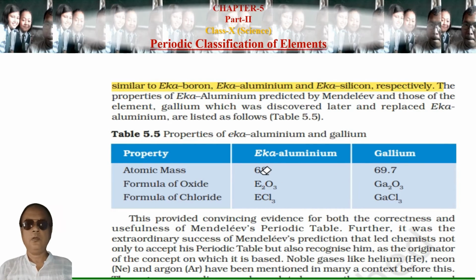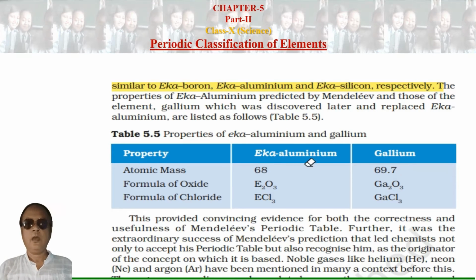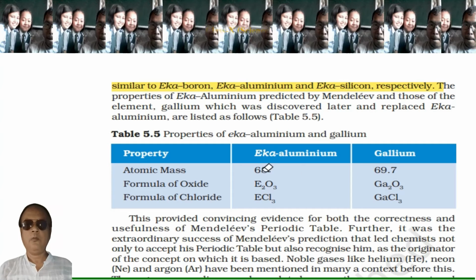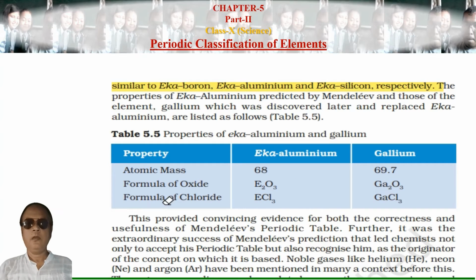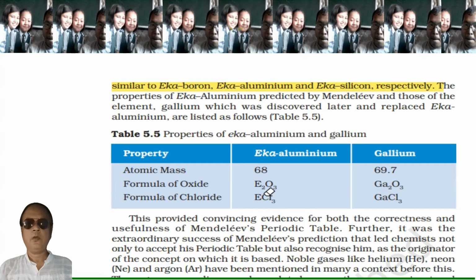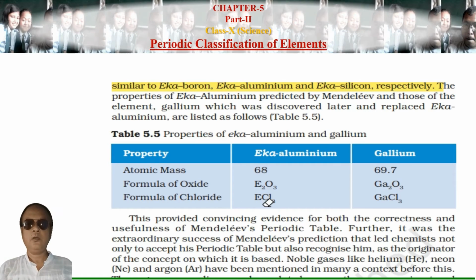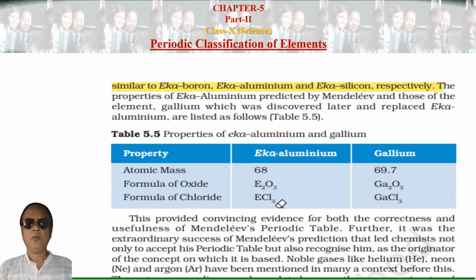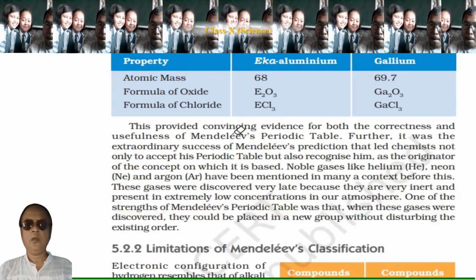68, and instead of eka-aluminium, later it was named as gallium. Formula of oxide: E2O3, eka-aluminium oxide, which was named as gallium oxide. Formula of chloride: ECl3, eka-aluminium chloride, which is gallium chloride. This provides convincing evidence of both the correctness and the usefulness of the periodic table.